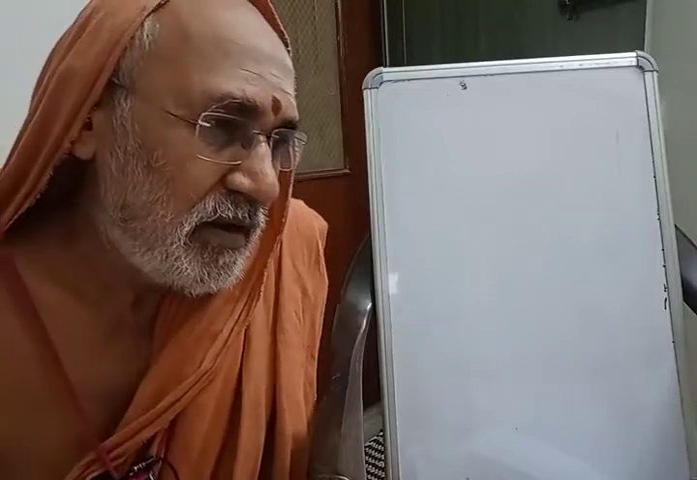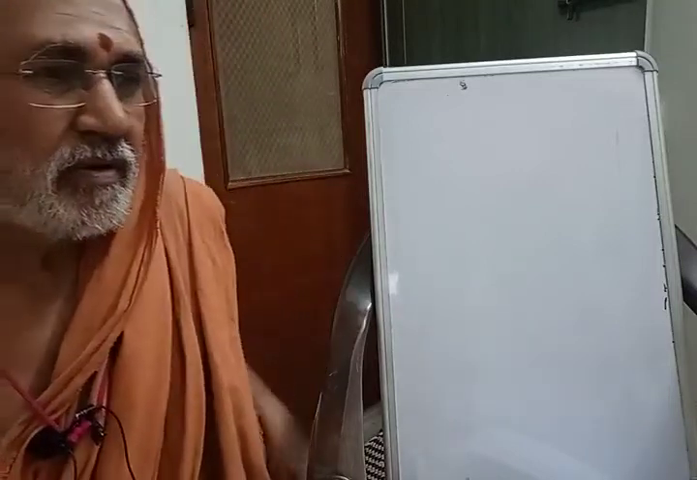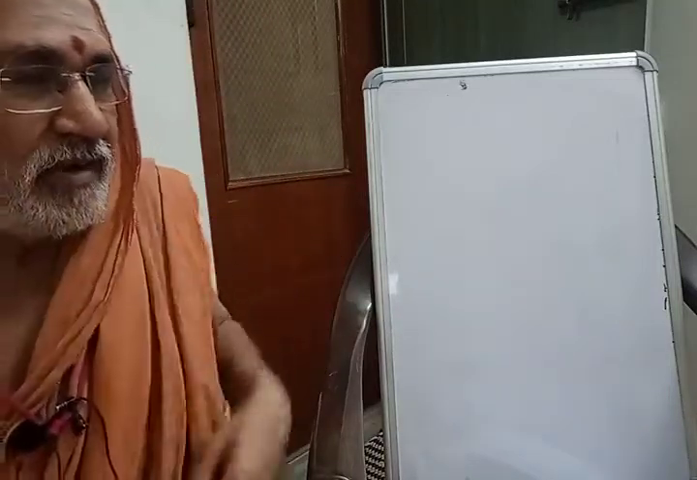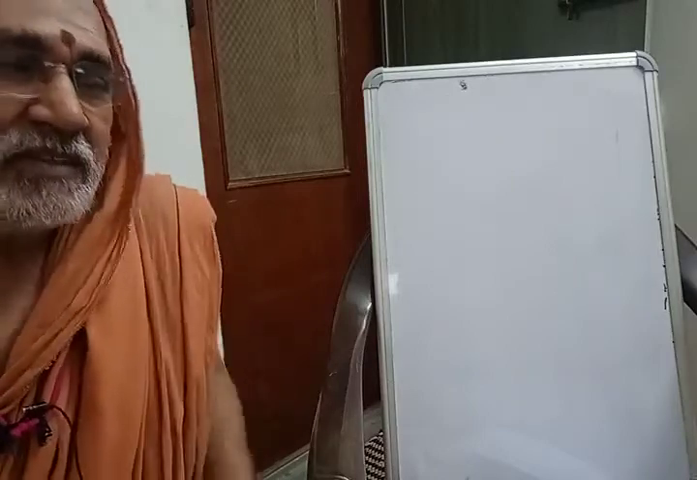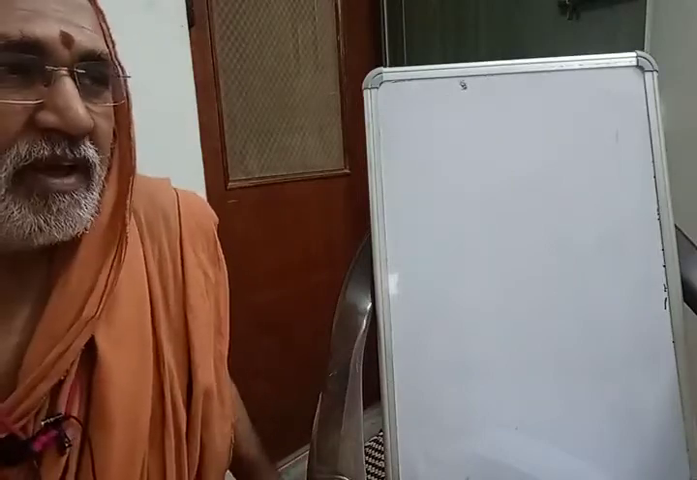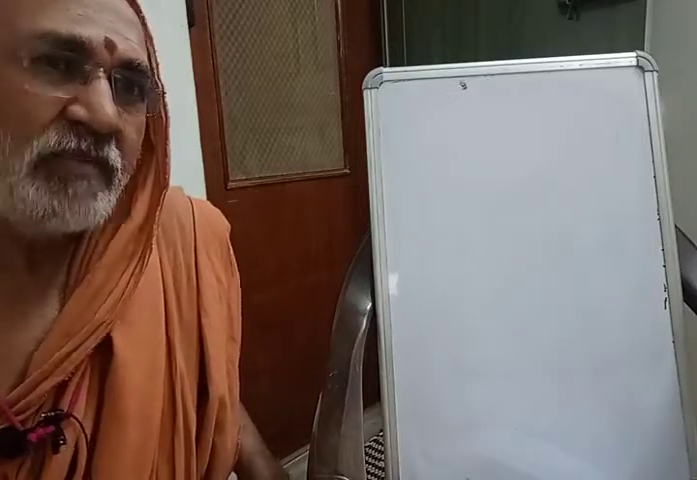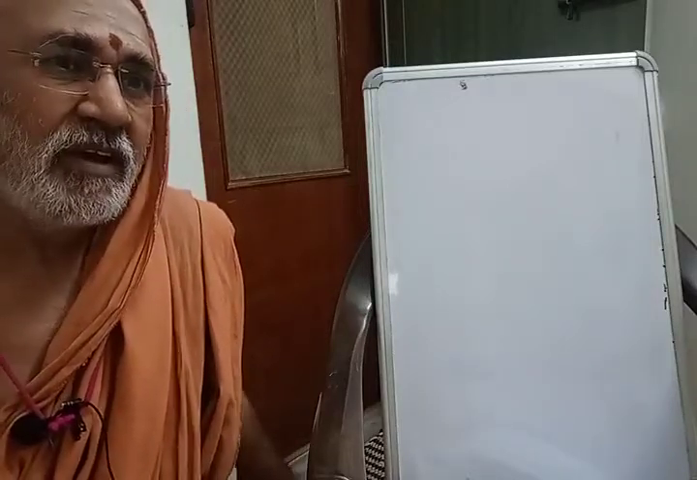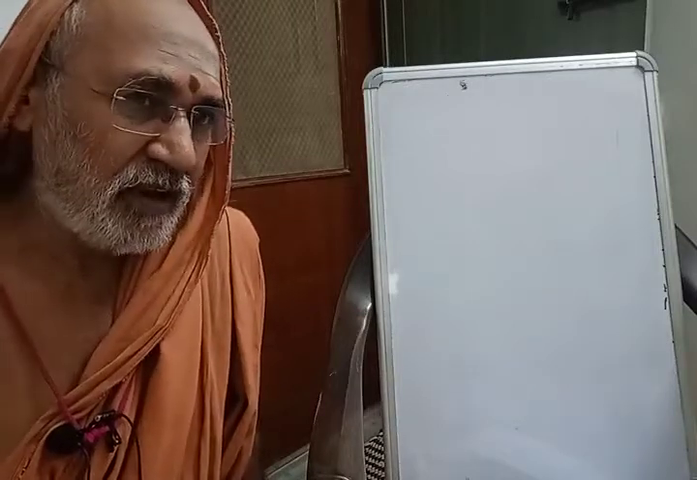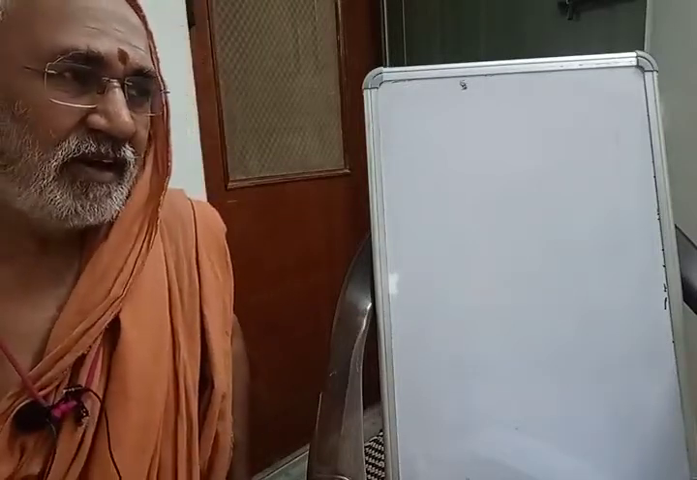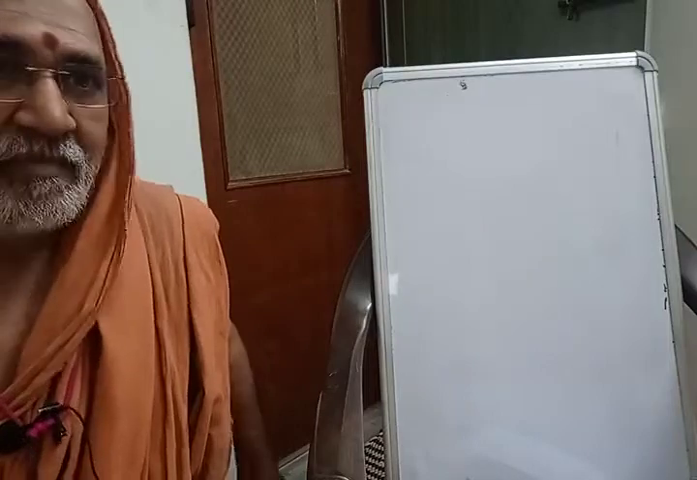Jalam is Napumsakalinga. Vari is also Napumsaka. So since Vari is Napumsaka, Lavanam. Jalam is also Napumsaka, therefore Lavanam. Whether you use Vari or Jalam, the form will be Lavanam only. Kasaranam Vari Lavanam, athava Kasaranam Jalam Lavanam.